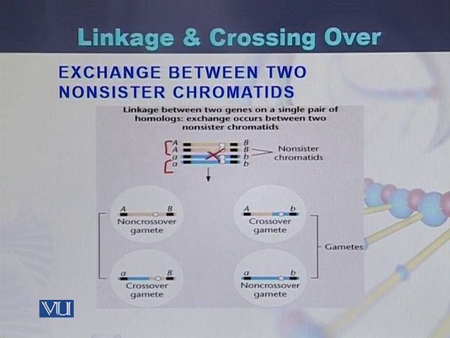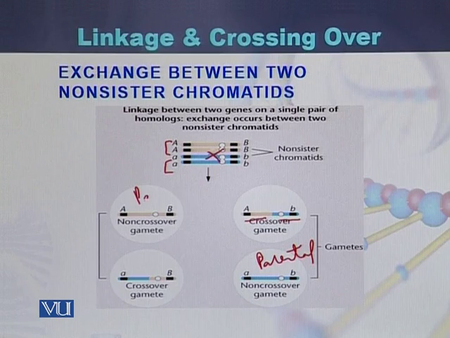Due to this chiasmata formation, the blue part has been attached with the yellow or brown part of the chromosome. So this is a parental gamete, exactly like the chromosome of the parent. This is also parental, while these two are different from the parents because they have exchanged their fragments.